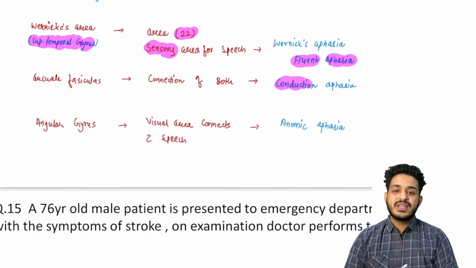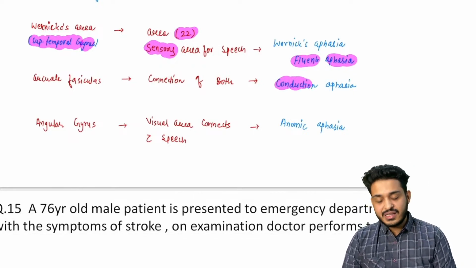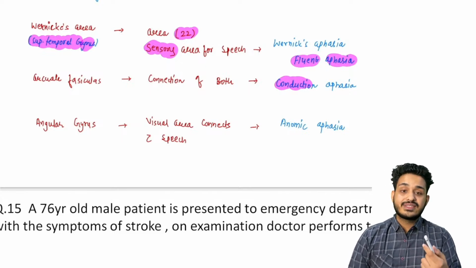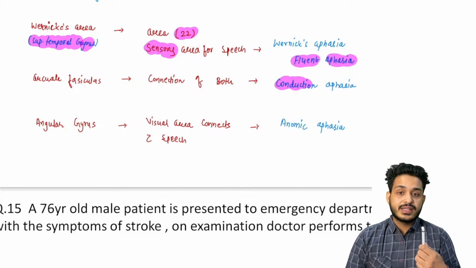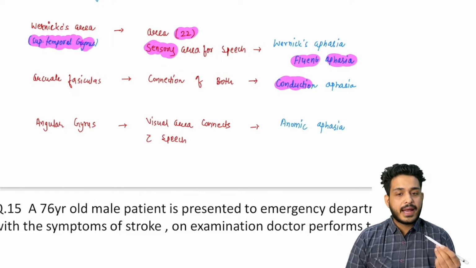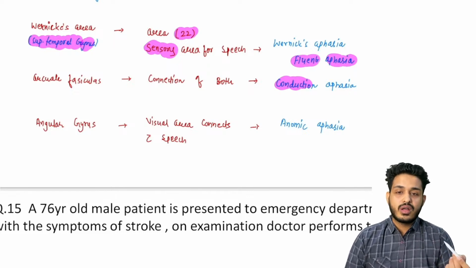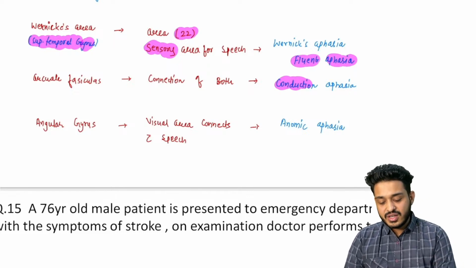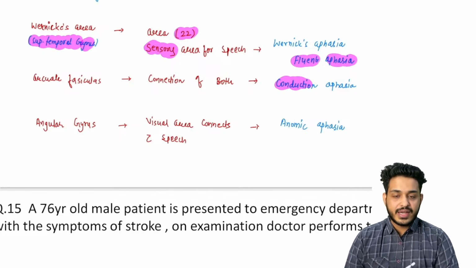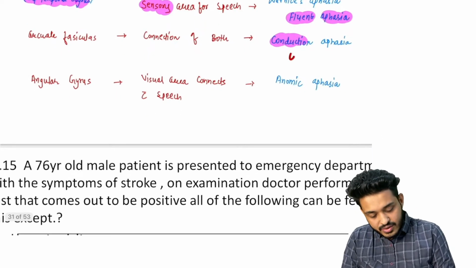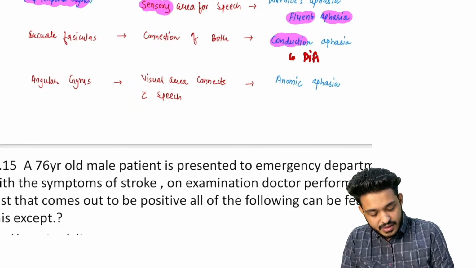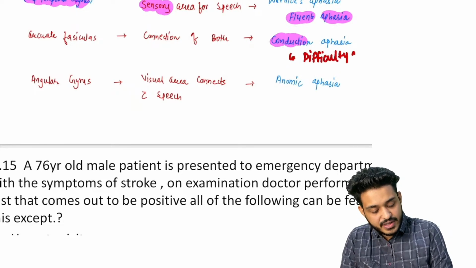Here the patient will have difficulty in repeating the words. For example, let me give you an example. Let's say I'm talking and this is a pencil, so once I call it pencil, next time I will be calling it pankil or pakil or something. I cannot get the right word out. This is a type of conduction aphasia. This is the thing you will be finding in the patients, right? So here you will have difficulty in repetition. Here you will have difficulty in repeating the word.